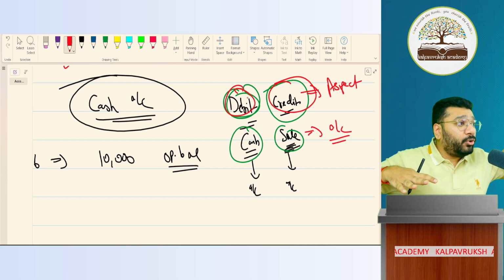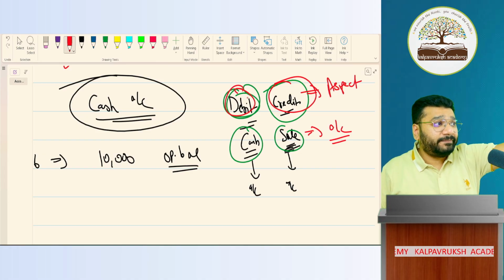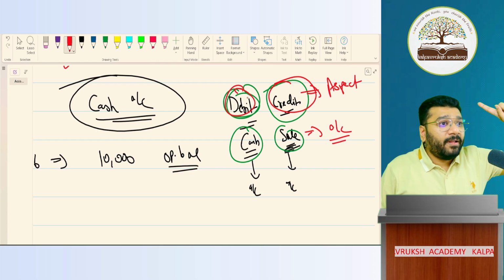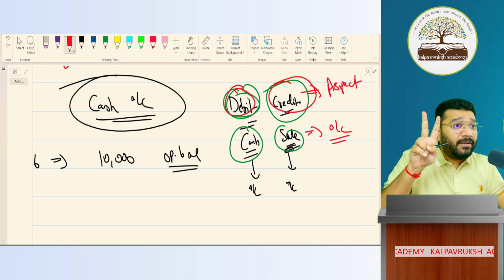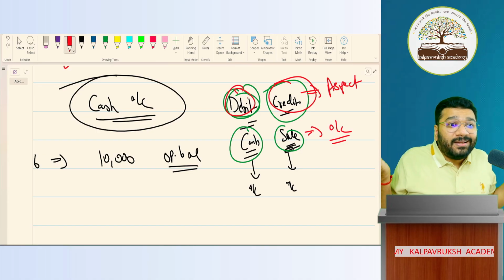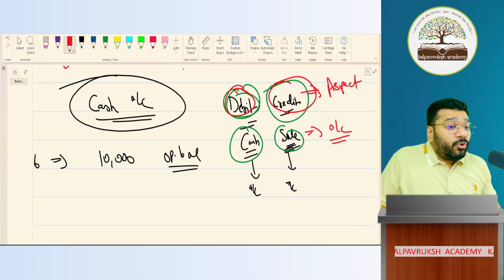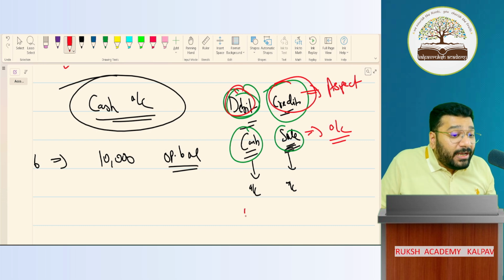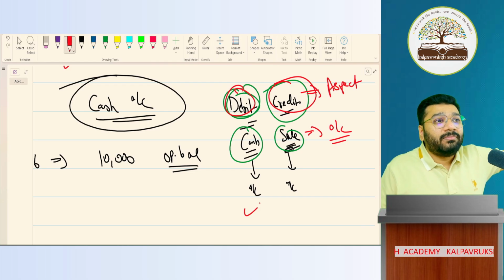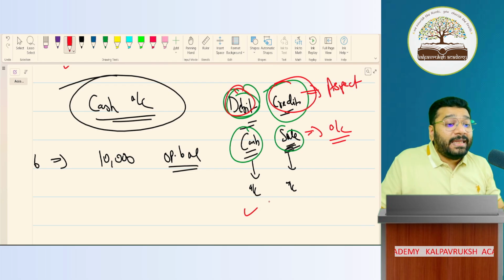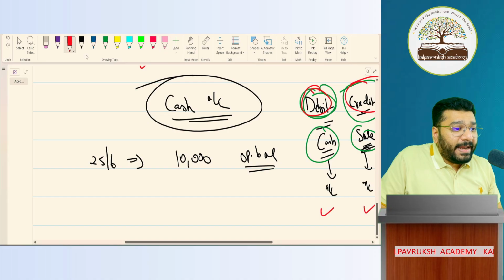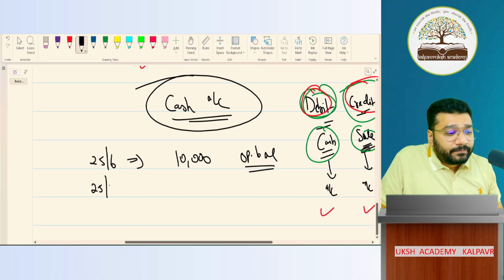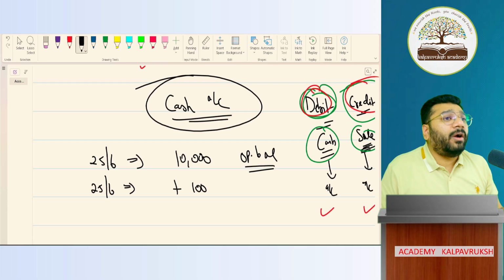So in my example, I opened the shop. Again, you're not concentrating. When I opened the shop, I sold the product for 100 rupees. Two aspects. Since I sold the product, my income is earned and I got 100 rupees. The 100 rupees I got, I will record in which account? Cash account. And the income I earn, I should record in the income account called the sale account. Got it, not got it? So here in cash account, what will I write? 25,600 plus 100 rupees. Got it, not got it?